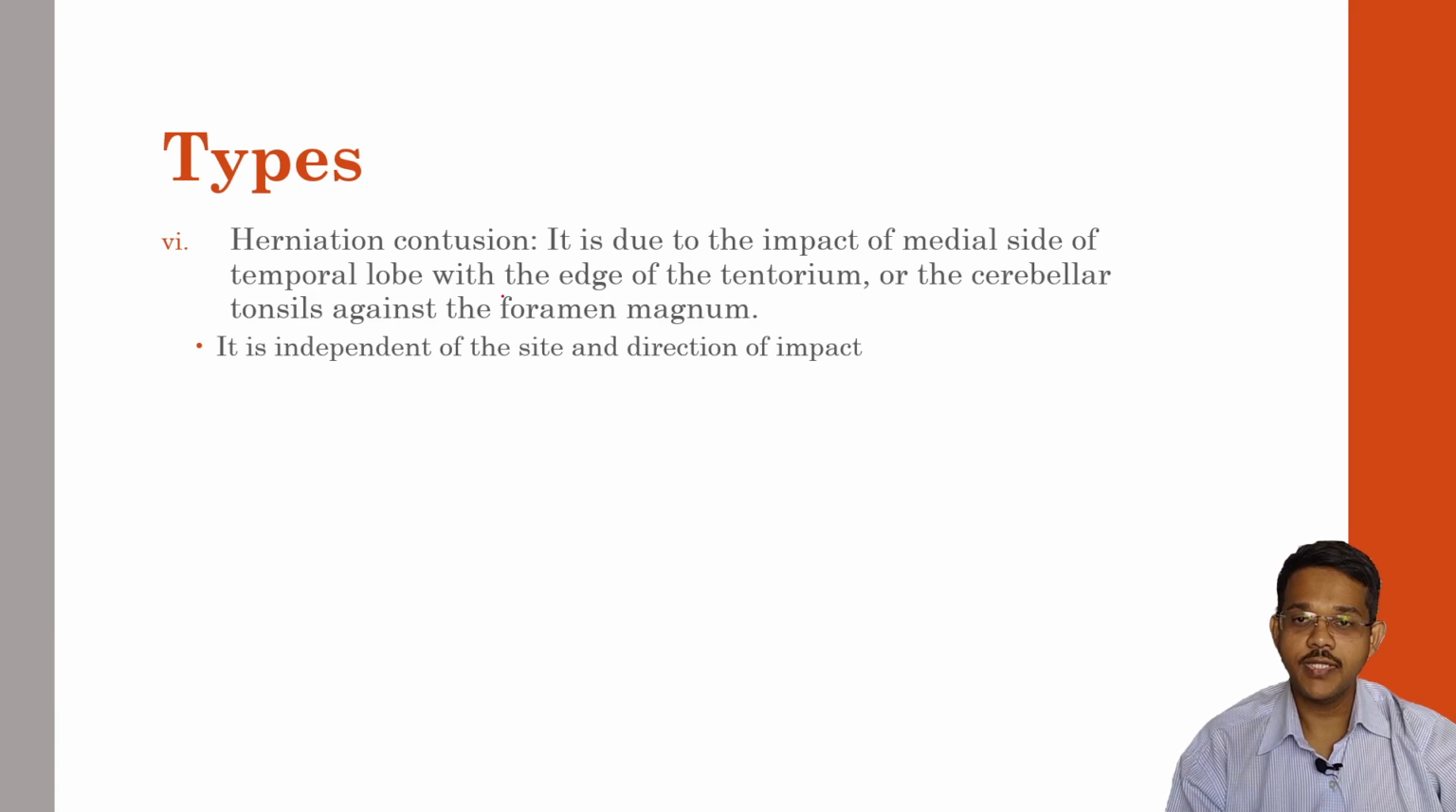The next type of contusion is herniation contusion. It is due to impact of the medial side of the temporal lobe with the edge of the tentorium, or the cerebellar tonsils against the foramen magnum. It is independent of the site or direction of the impact.